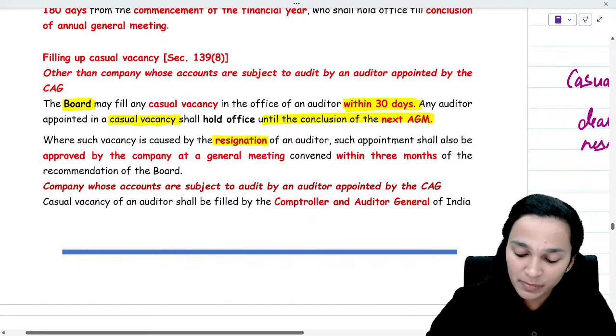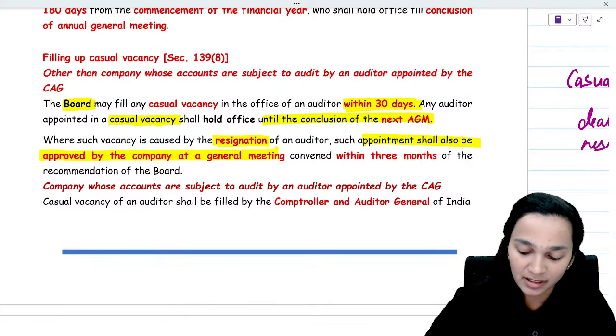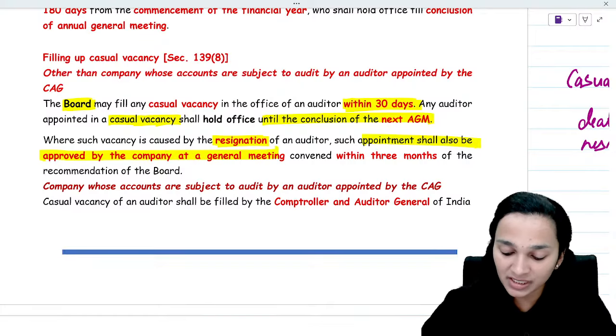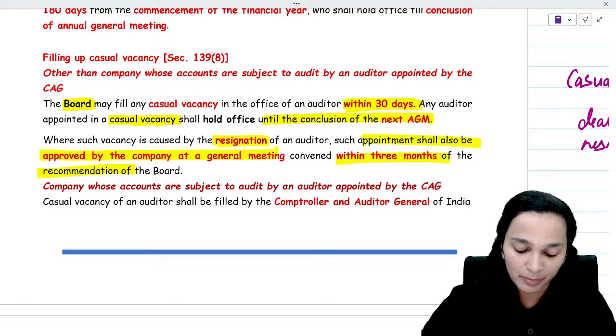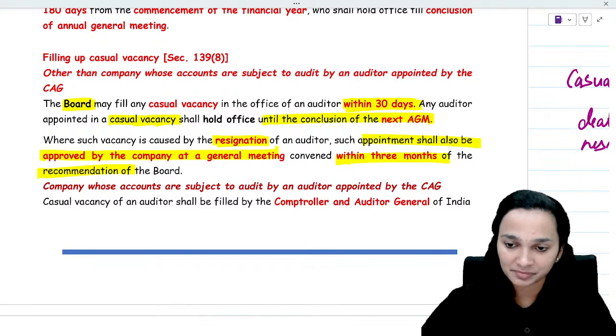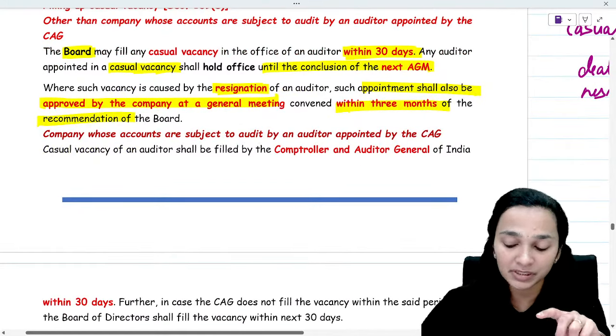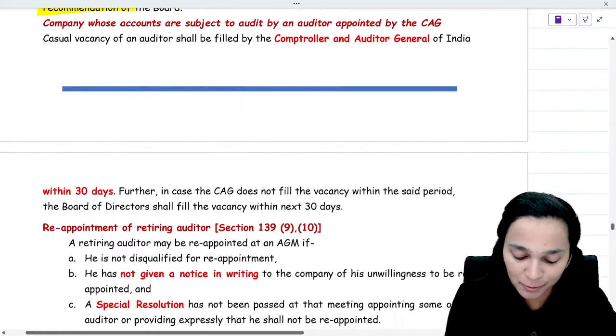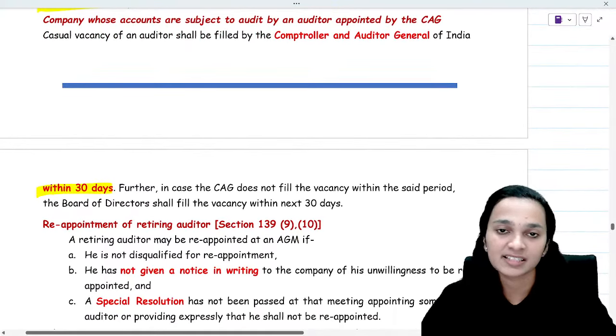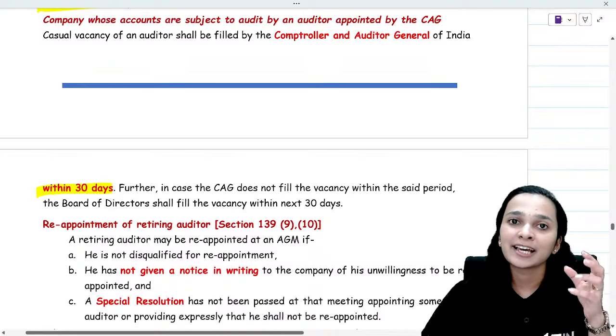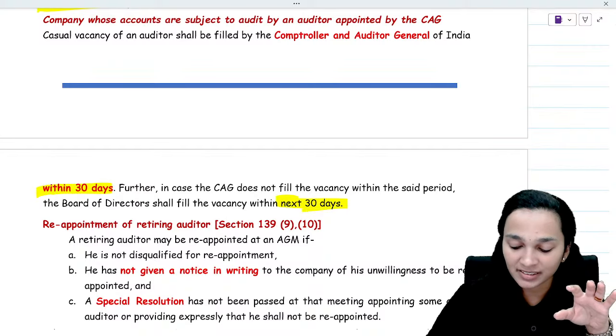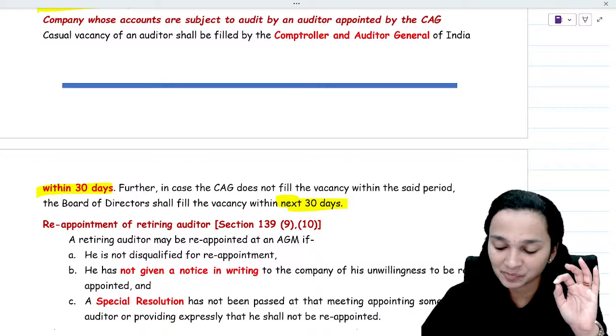And when it is caused by resignation, then the appointment shall also be approved by the company at the general meeting within 3 months of the recommendation of the board. And if it is a government company, then the CAG will have to fill the casual vacancy within 30 days. And if the CAG fails to fill, then the board will have to fill it within the next 30 days.